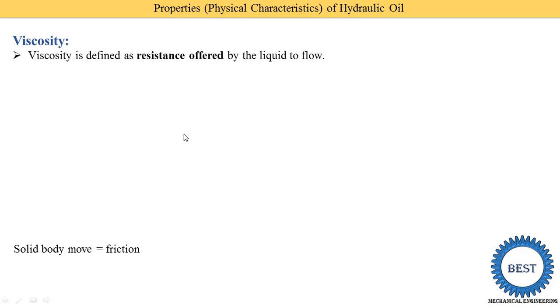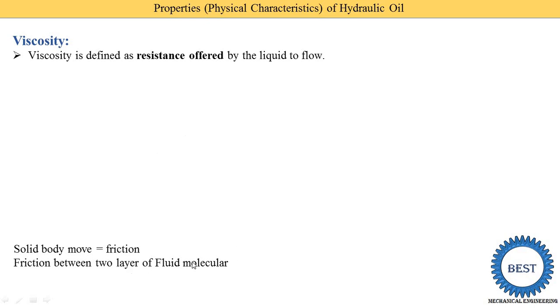First we understand it from the solid body. When we move a solid body, at that time what occurs? Friction occurs. So you do not hear the word friction when a liquid or fluid is flowing. At that time we check the viscosity of a fluid. Similarly, when the fluid flows, some resistance is offered by the liquid to the flow. It is called viscosity. That is similar to friction. In a solid body we consider friction, and in fluids we consider viscosity.